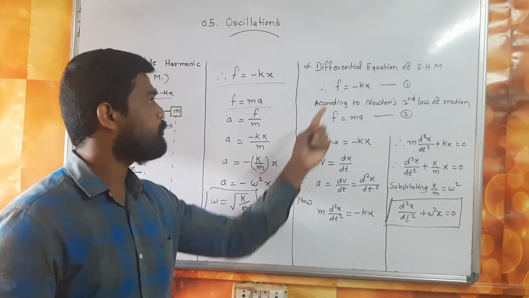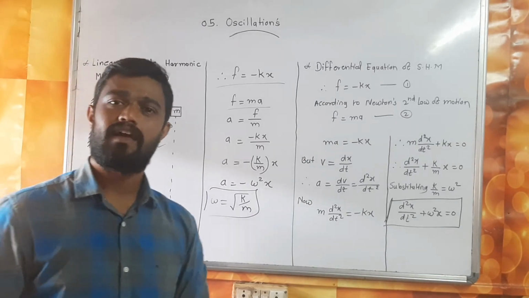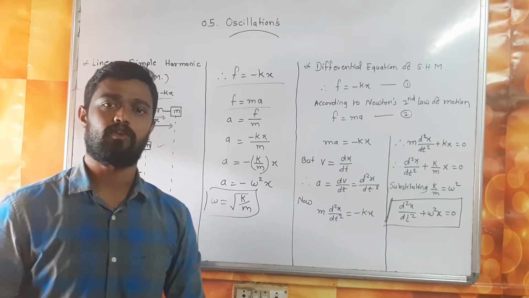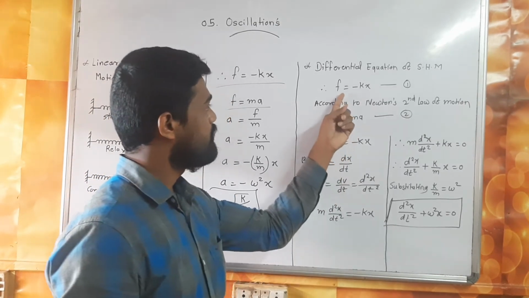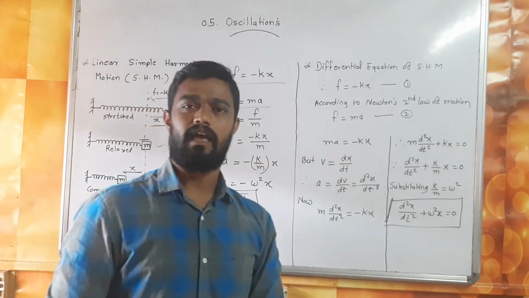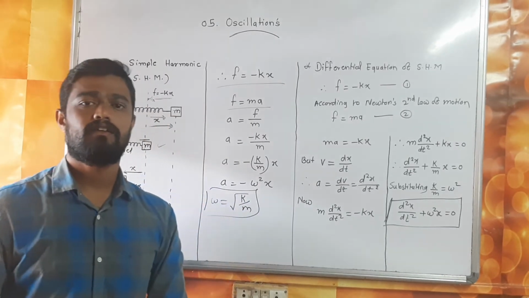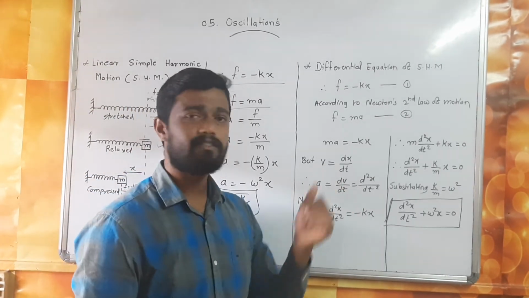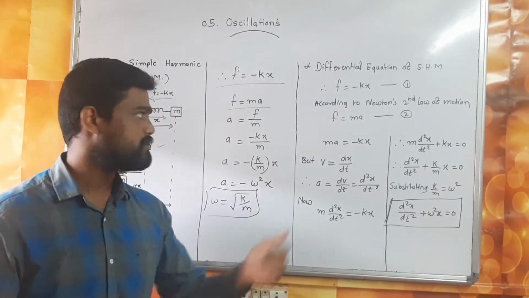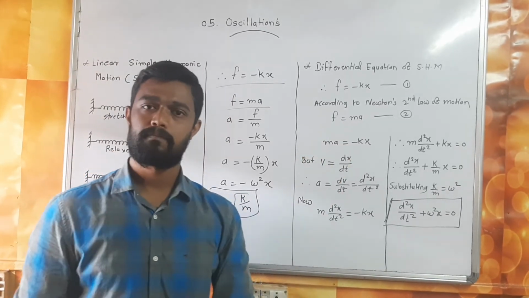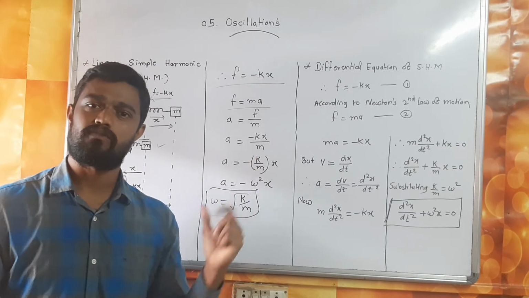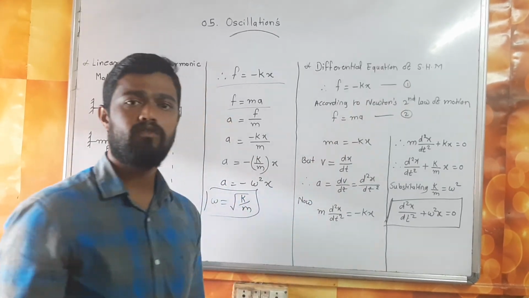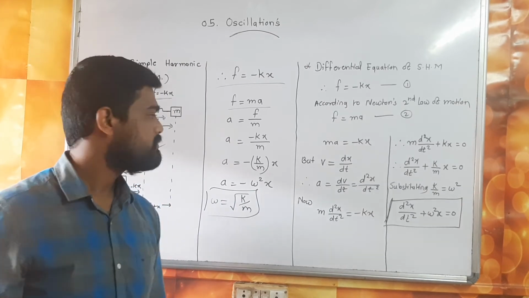The next point is the differential equation of SHM, the differential equation of linear simple harmonic motion. First equation: F equals minus kx. Second equation, according to Newton's second law of motion: F equals ma. Now I combine equations 1 and 2, so I get ma equals minus kx.